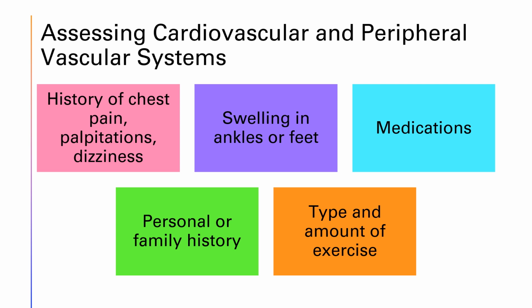We want to assess for any chest pain, just like with the lungs. And if they say yes to this question, we're going to stop here and focus on their chest pain. We also want to ask about any leg pain, sleeping issues, diet and exercise, any swelling in their hands and feet, any medications that they take, any past medical history they may have, or any family medical history related to the heart. Many cardiac diseases are familial, so family history is important. And we also want to ask them if they notice any swelling, tenderness, or redness anywhere in their body.